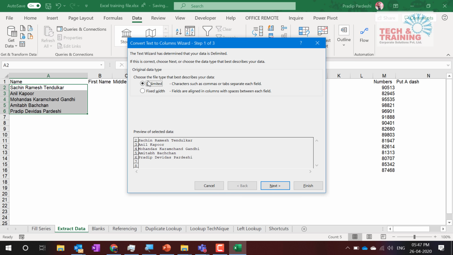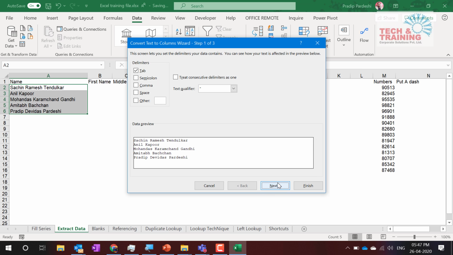Here I'll use Delimited. If you do not know what text to column is, it breaks the text into multiple columns based on some common character which exists within the text. Here one space exists within these texts, and I can break the text into separate columns as soon as we find a space. So I check Delimited and click Next. Here it is asking what character I want to identify. I want to identify space. As soon as the space is encountered, it has broken the text into separate columns.